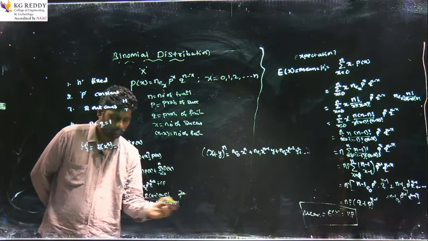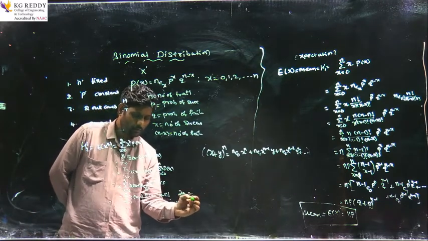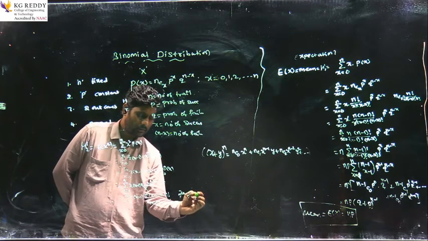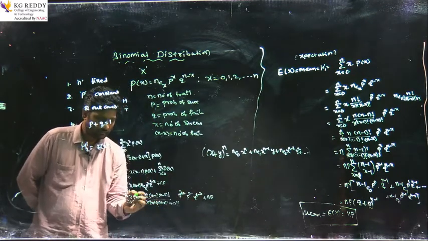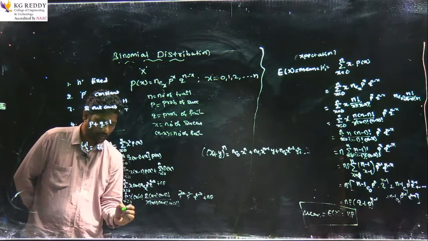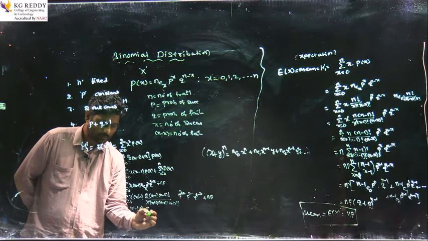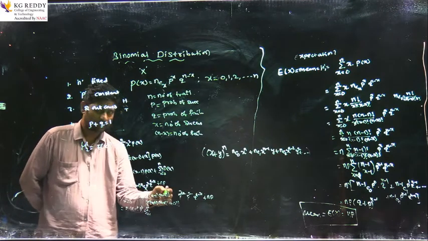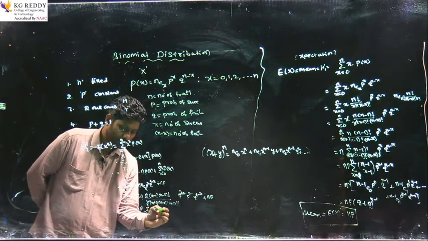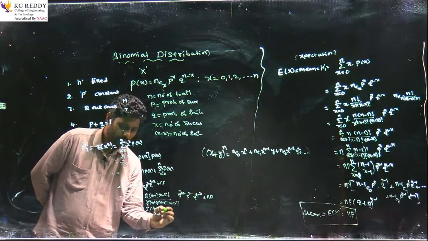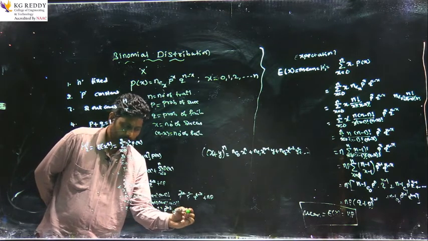I am multiplying and dividing with p square, so p square plus np. Now x minus 1 and x cancel. Here n into (n minus 1) p square are constants. Summation x equals 0 to n remaining terms. So now it is in the form of nCr: (n minus 2) C (x minus 2) p power x minus 2 q power n minus x plus np.